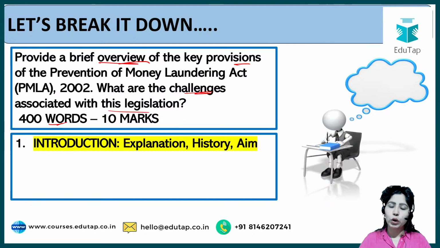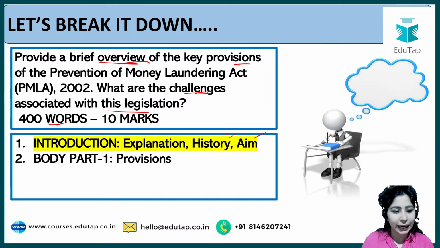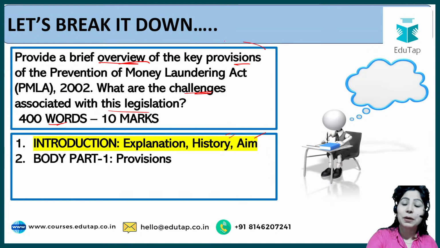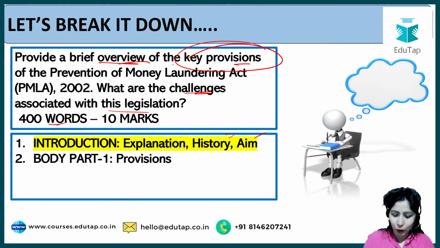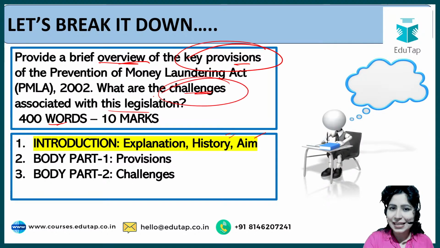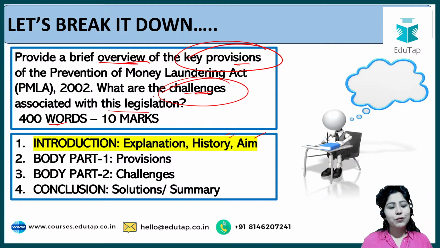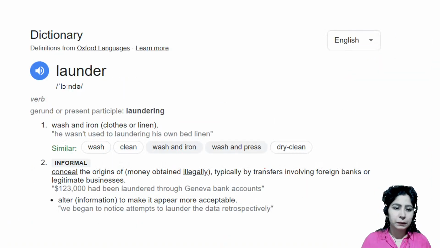So in the introduction, what we'll do is we'll explain PMLA, we'll talk about its history, and we'll also give the aim of PMLA in one line. In body part 1, we'll talk about the key provisions. In body part 2, we'll talk about the challenges as has been mentioned in the question. And finally, we'll give a conclusion. If we have some solutions, we'll give a solution or a way forward, or we'll summarize the answer. So that is going to be about it.